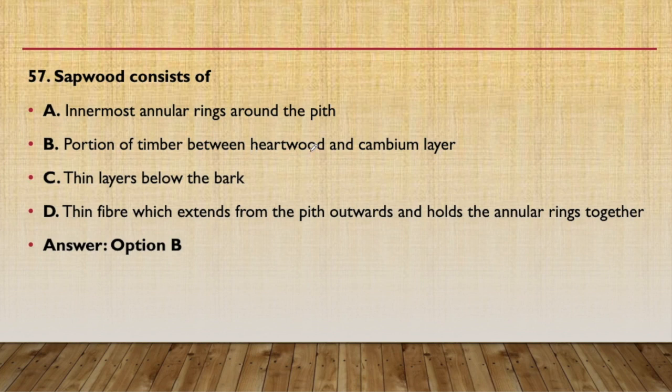And what are the others? In the middle of a cross section of the wood there is the pith, and there is heartwood around it. Then we have sapwood, then the cambium layer, then inner bark and outer bark. And the fiber which extends from the pith outwards and holds the annular rings together is called medullary rays.